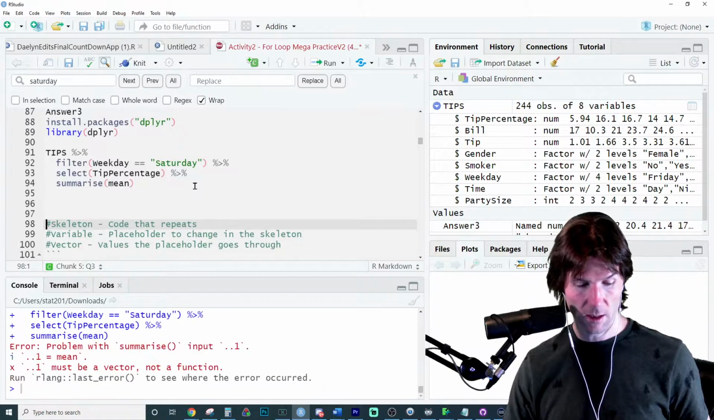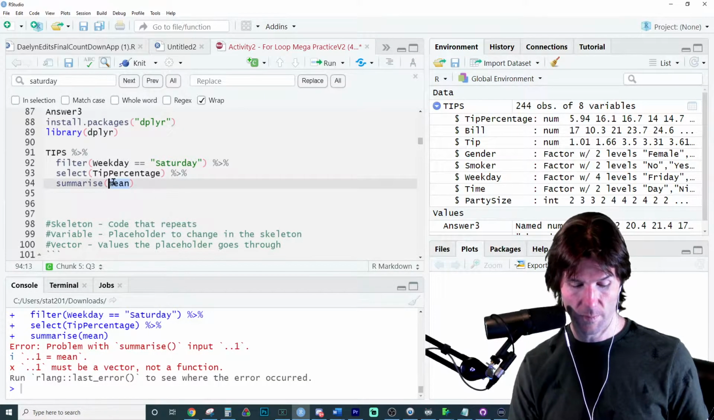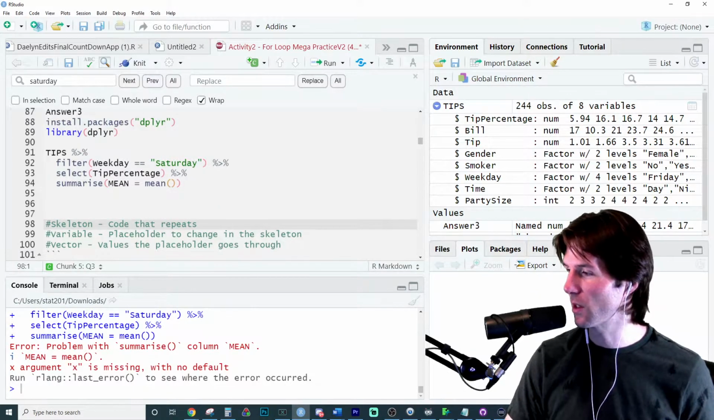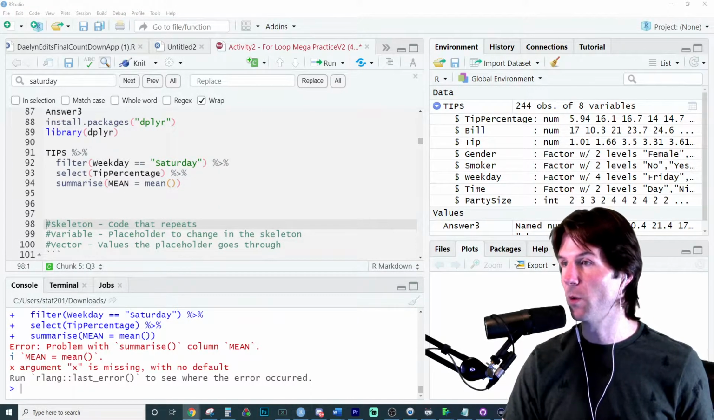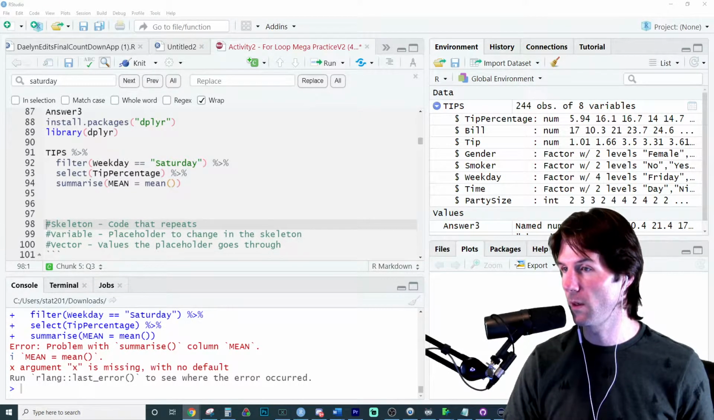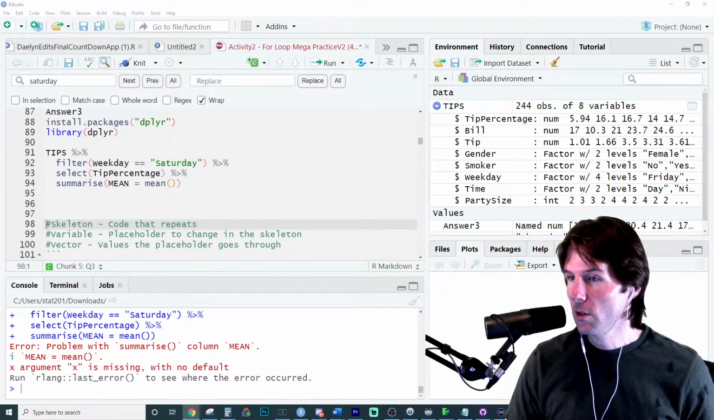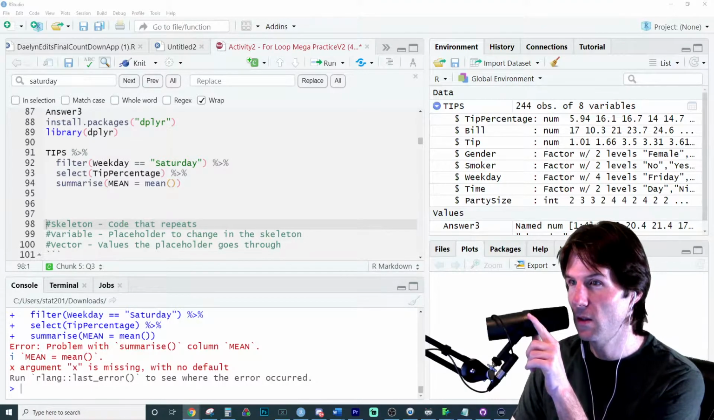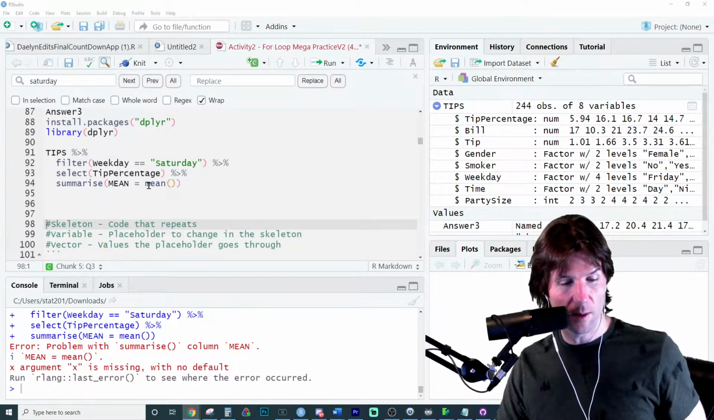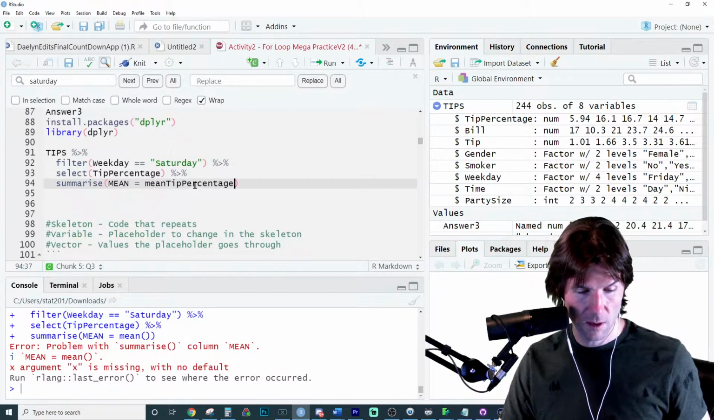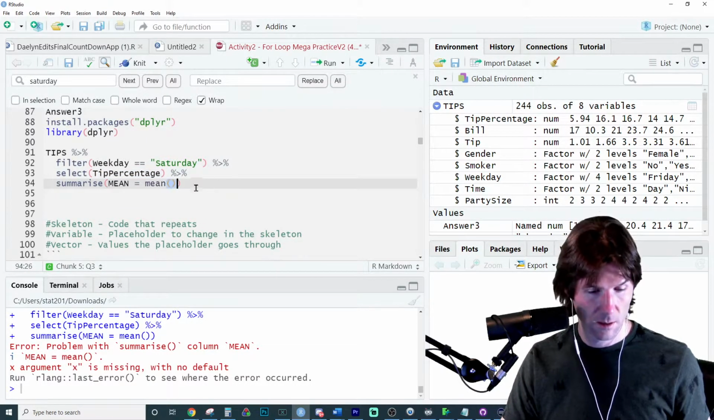And can we just say mean? No, it doesn't like that. Mean equals mean. No, I always forget how to use summarize. Summarize is always one of those ones in dplyr. I always get the syntax of it wrong. 2 seconds as I look up how to use summarize again. Summarize. Oh, we got to put the name of the variable? Well, then we should just go right here and do this. Mean.